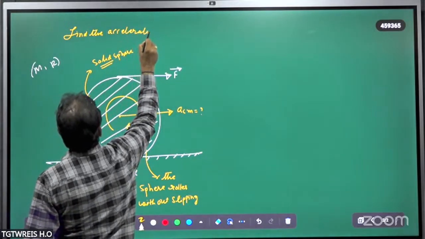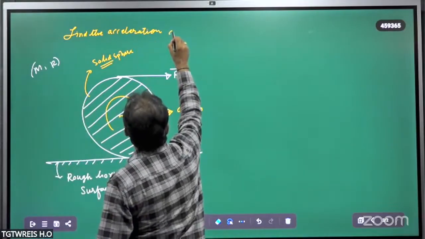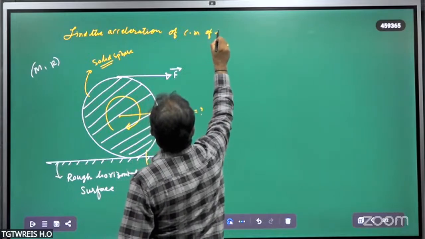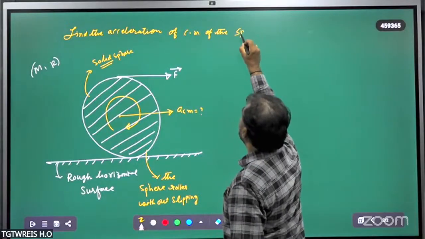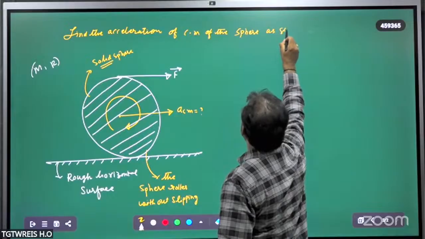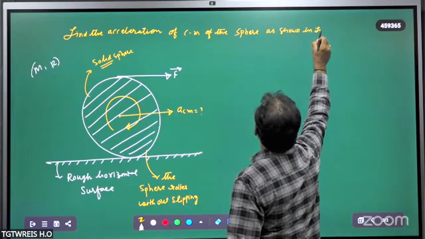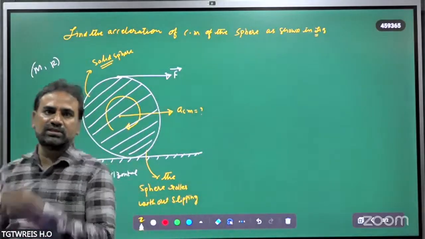Find the acceleration. Find the acceleration of the center of mass of the sphere, as shown in the figure. So find the acceleration of the center of mass as shown in the figure.